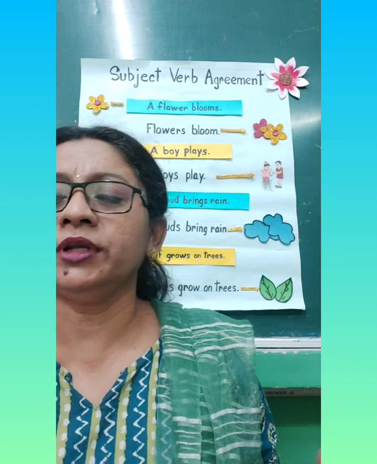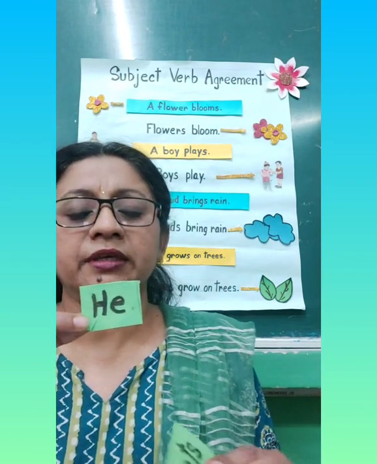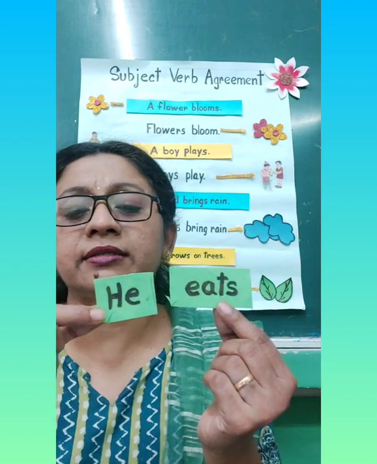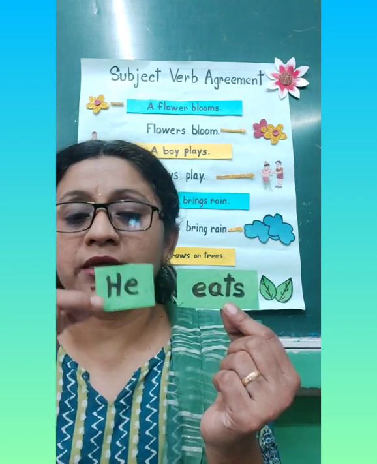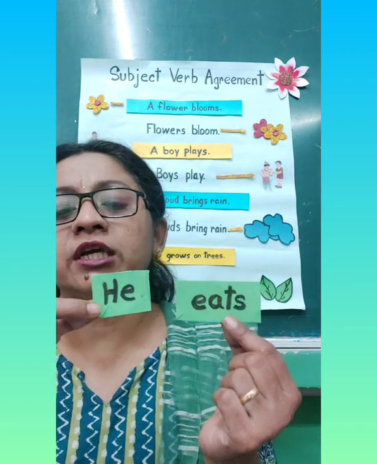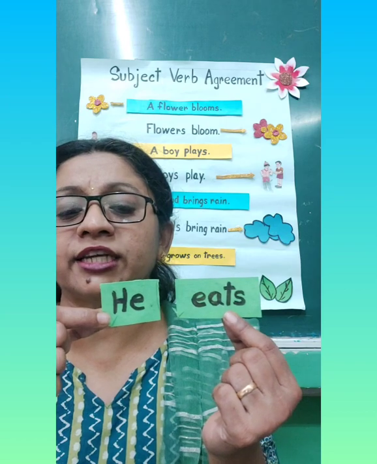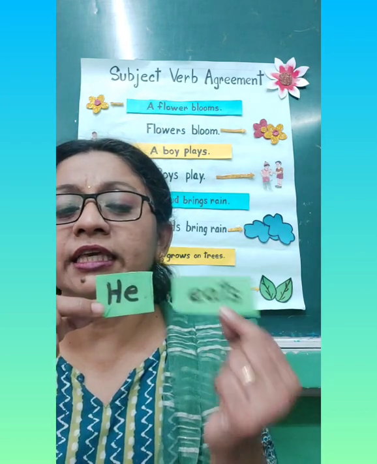Let us look at one more example. He eats. He is a singular noun. So with a singular noun we will use a singular verb. Remember, singular verb has an s attached to it. So he eats.